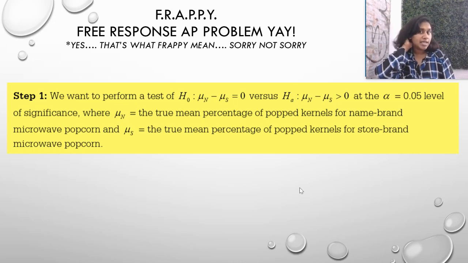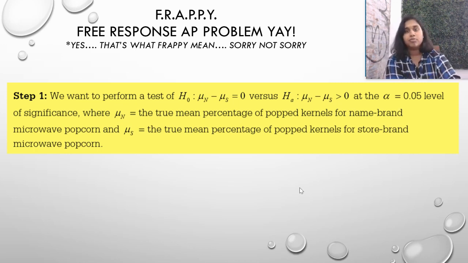State: we want to perform a test where the null hypothesis is the mean of the name brand minus the mean of the store brand equals 0. We talked about that. Versus the alternate where the mean of the name brand minus the mean of the store brand is greater than 0. Again, we talked about that. They didn't give us a significance level, so we assume an alpha level of 0.05. I declare it because it's important to. And of course, I talk about what mu of N and mu of S mean.